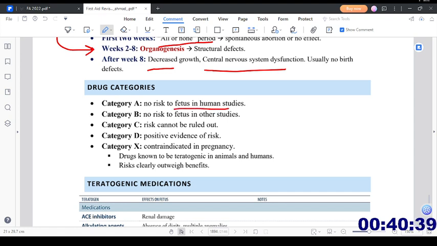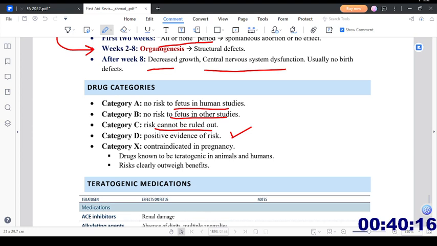Then for drug category B, there is no risk for the fetus in other studies. We did not do human studies, but we did animal studies and there was no risk to the fetus in animal studies. Category C, risk cannot be ruled out. We can't rule out the risk. The risk was not very evident, but it cannot be ruled out either. Category D, there is positive evidence of the risk.